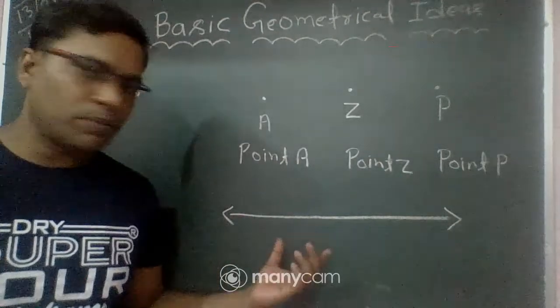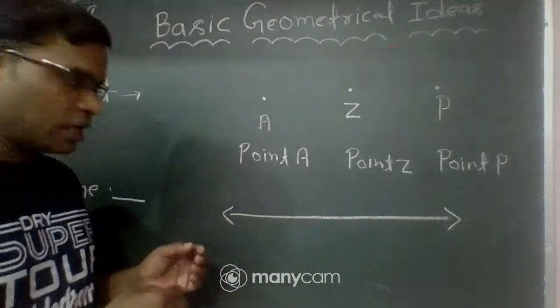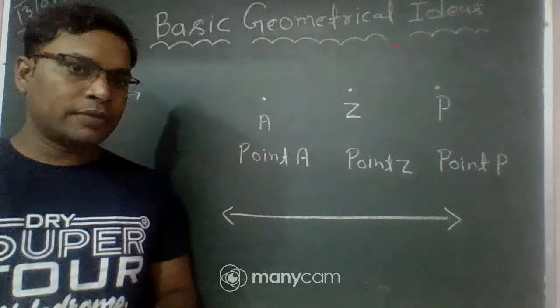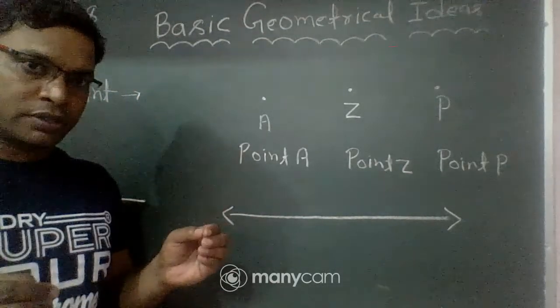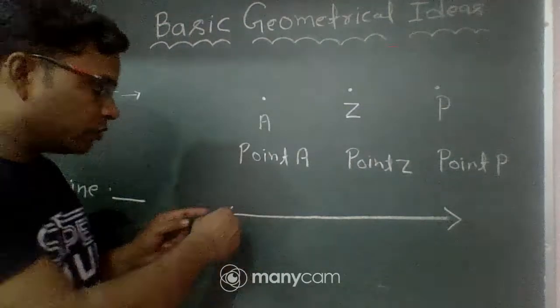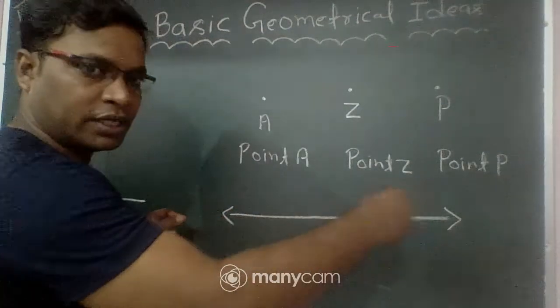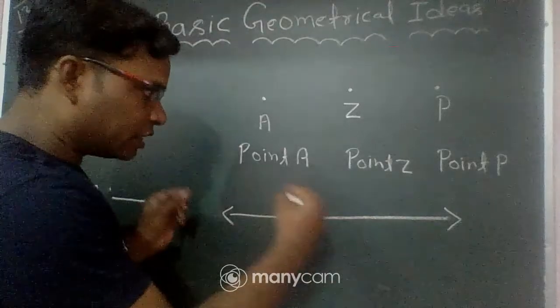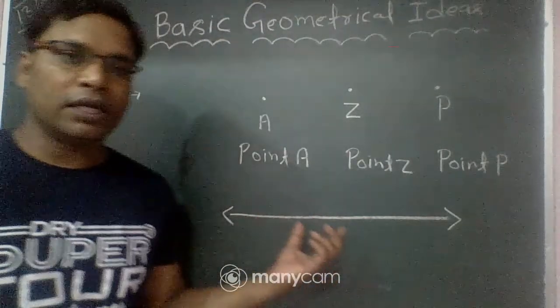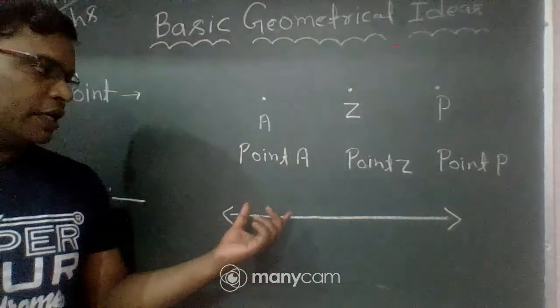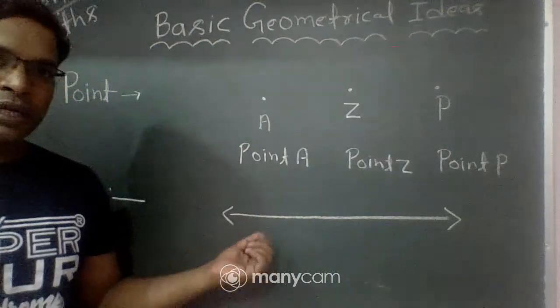A line has no end points. It extends unlimited; you can extend it infinitely in both directions. So we can't measure a line. It has only length.